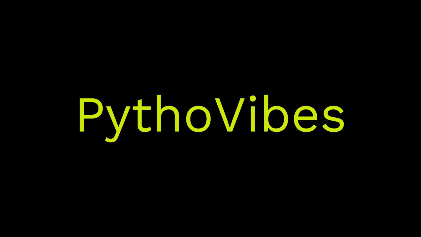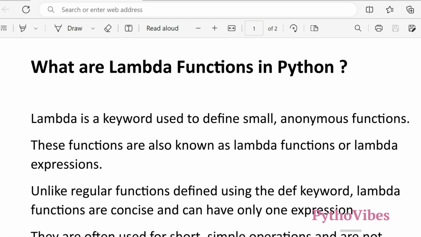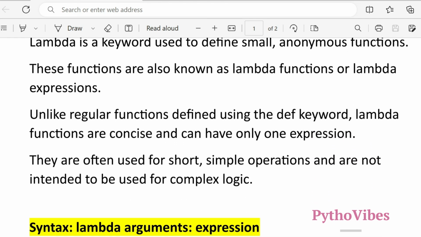Mostly asked interview question is, what are the lambda functions in Python? Lambda is a keyword which is used to define anonymous functions. These functions are also known as lambda functions or lambda expressions. These lambda expressions are often used for simple operations. These are not meant to be used for complex logic.